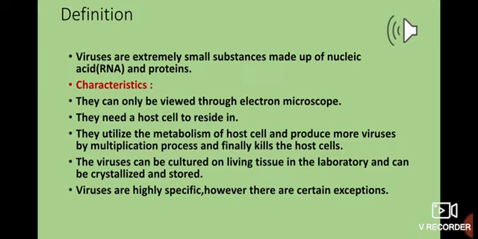Similarly, these viruses start multiplying and increasing their number. As soon as they increase their number and start infecting various other cells of the body, they finally start killing the whole host cells.